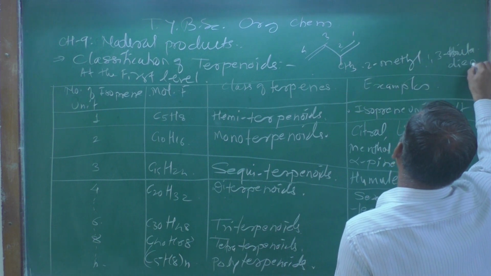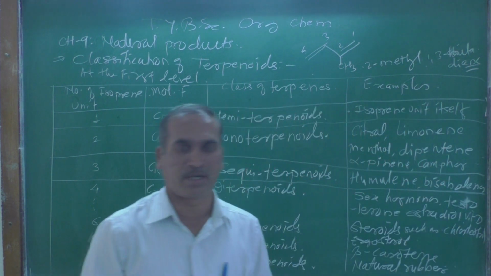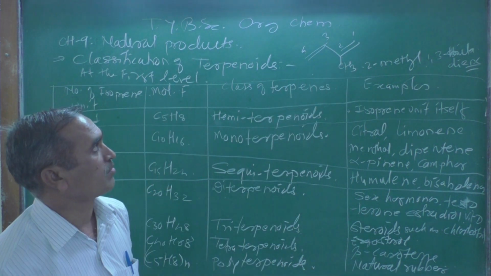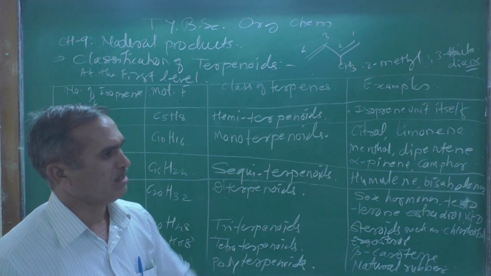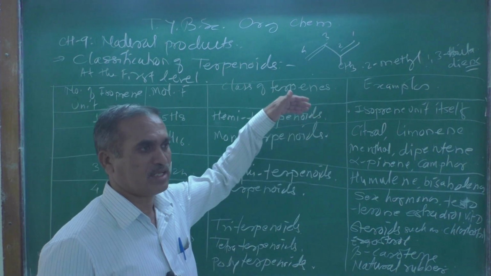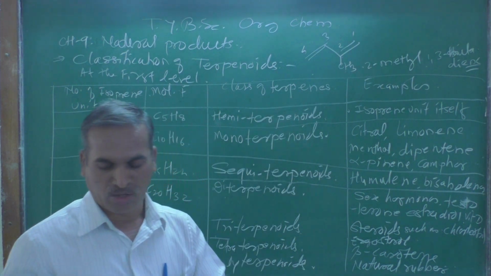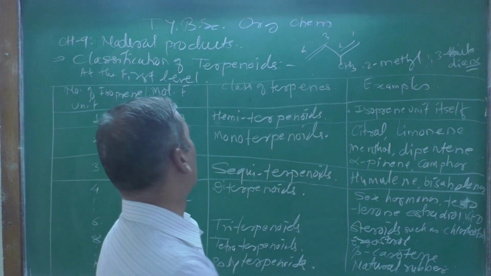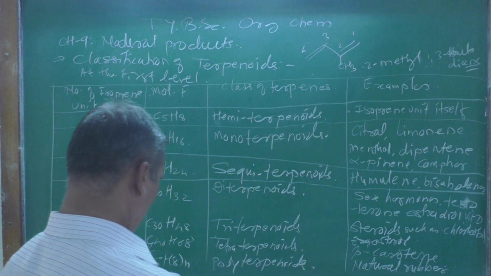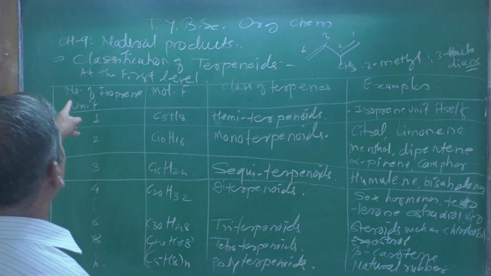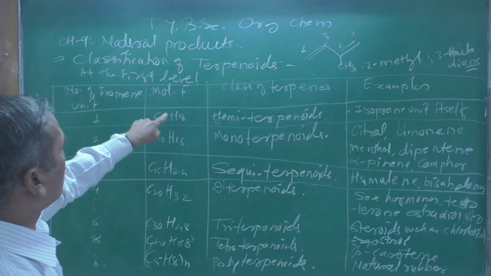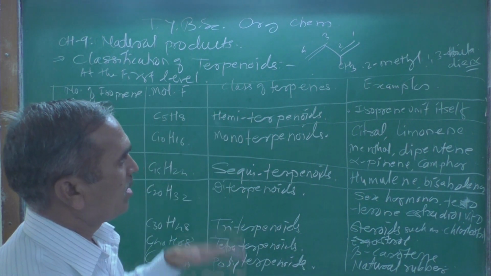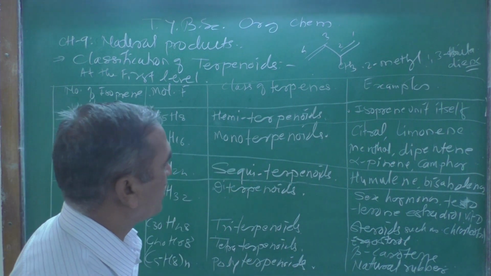Di means two carbon-carbon double bonds are present in the structure, and therefore this is the main isoprene unit present in all the natural products. So this is all about the classification at the first level. For 1 isoprene unit, the molecular formula is C5H8, the class of terpene is hemiterpenoids, and the example is the isoprene unit itself.